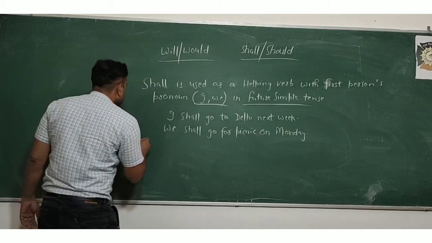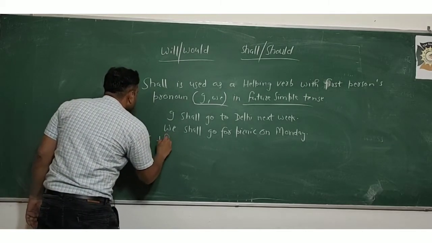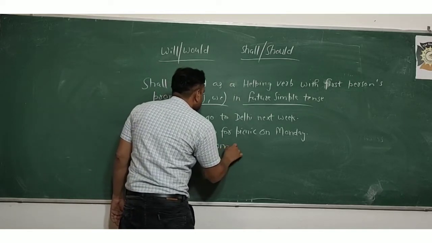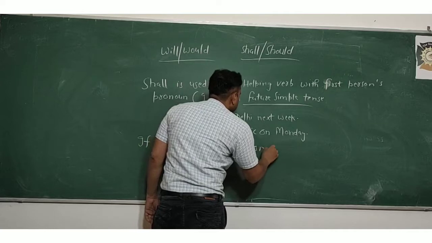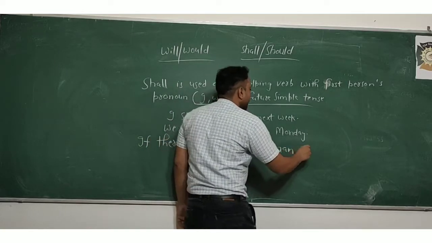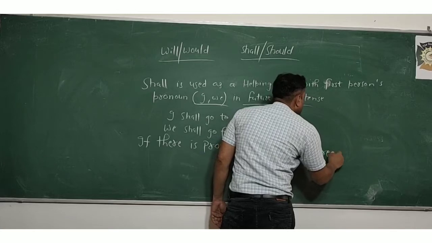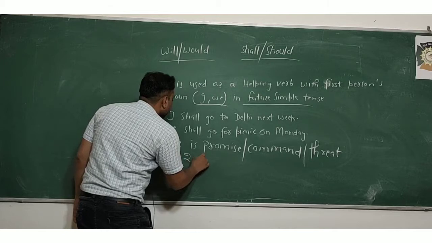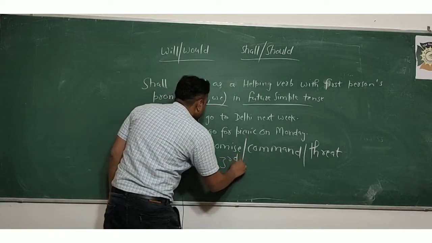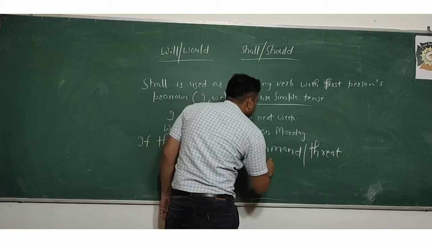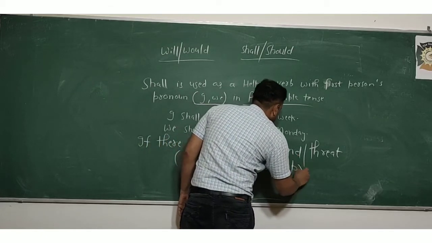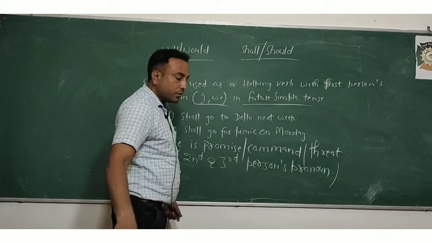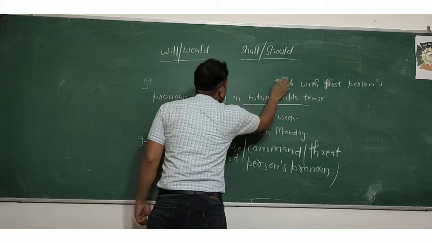Like, if there is a promise, command or threat in the sentence, then we can use shall with second and third person pronouns. So you will understand it with examples.